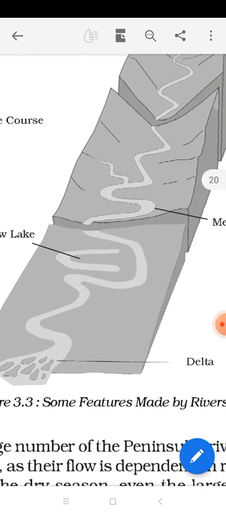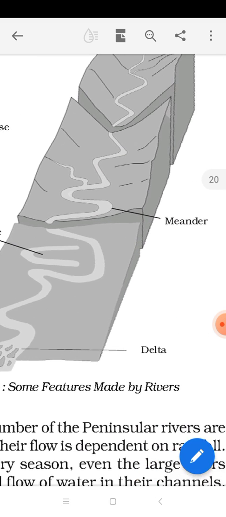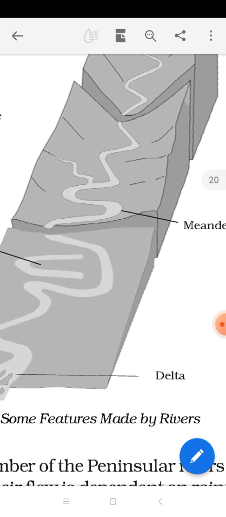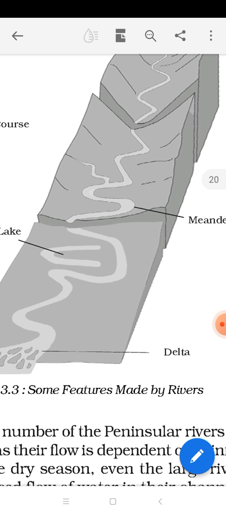When rivers are getting very little slope, as they enter the middle course, as they enter the plain areas, rivers are not getting enough slope. So wherever rivers get a possible slope, they flow through that only.